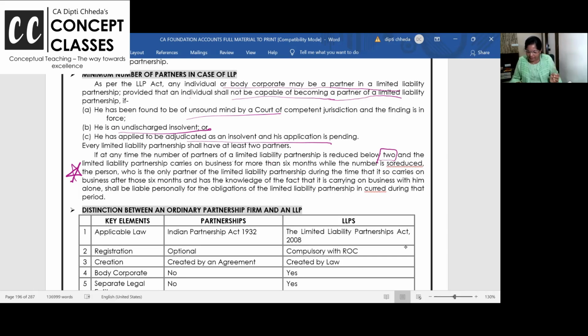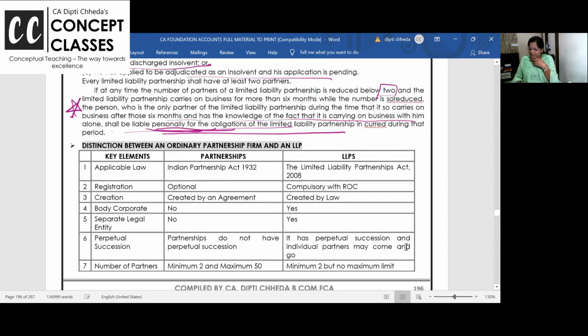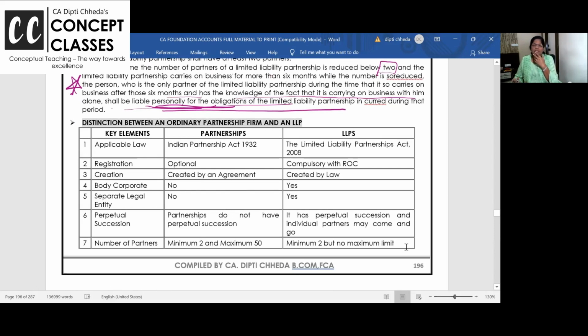If at any time the number of partners of LLP is reduced below 2 and LLP carries on business for more than 6 months while the number is so reduced, the person who is the only partner during that time and carries on the business after those 6 months, with knowledge of the fact that he is carrying on alone, shall be, underline this, personally liable. He shall be personally liable for all this. Clear to all of you? Right.